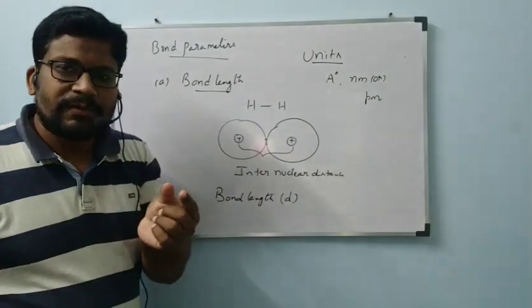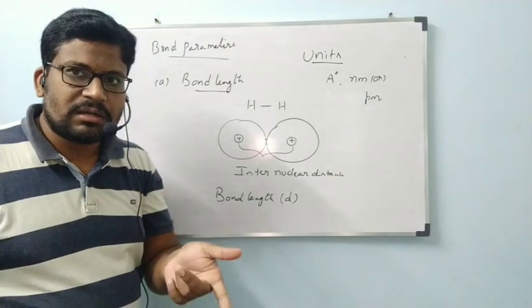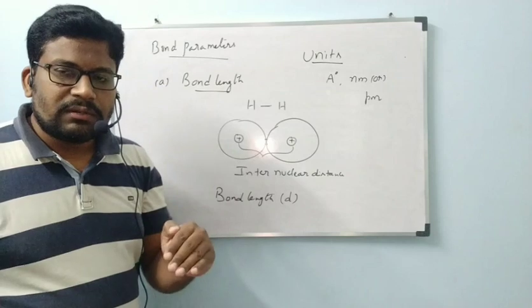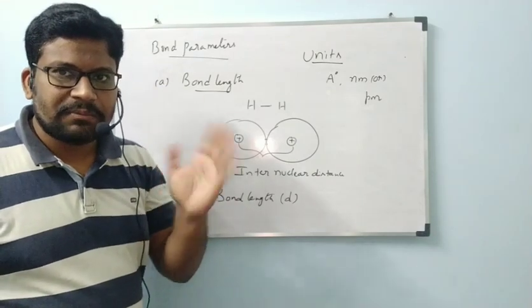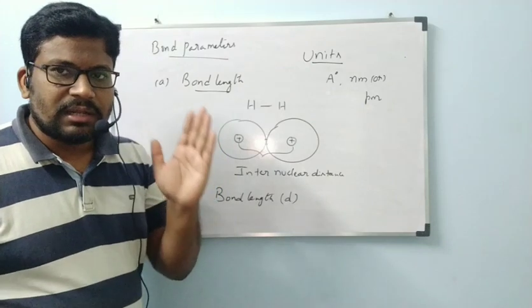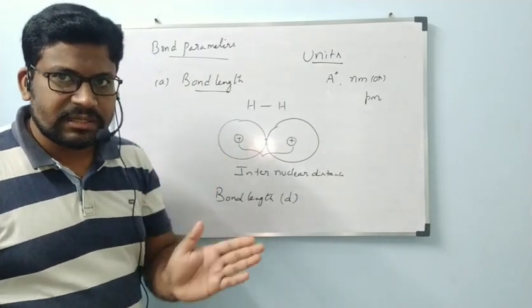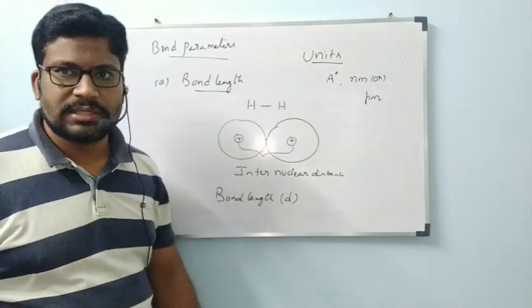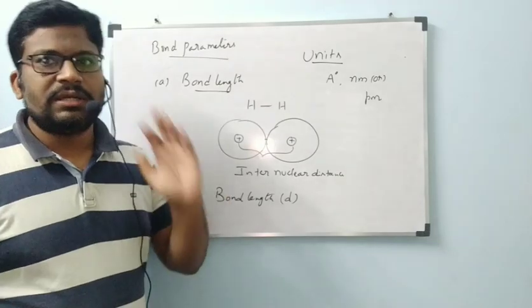A molecule is very small, so the distance between the nuclei is very small. Instead of giving 10 power minus 8, 10 power minus 9 centimeters like that, they convert it into angstroms and nanometers. But finally, in terms of centimeters and meters only, it will be there.